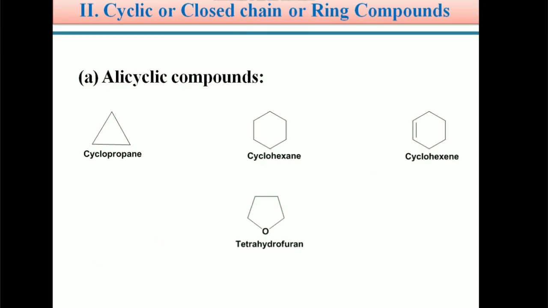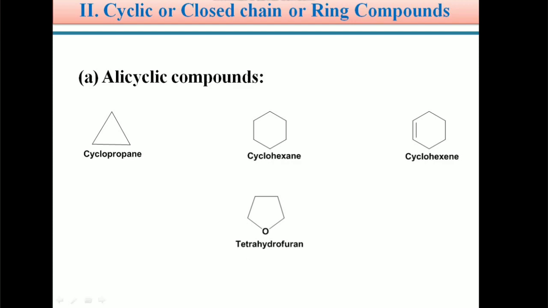Next, alicyclic compounds. In the cyclic compounds classification, the first type is alicyclic compounds. These alicyclic compounds contain carbon-containing cyclic systems. Carbon-containing cyclic systems are called alicyclic compounds.